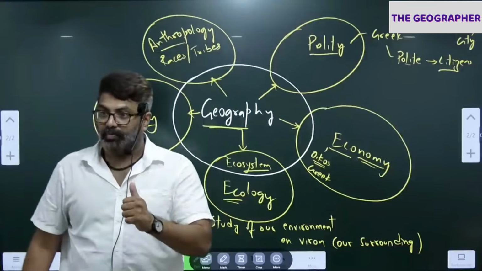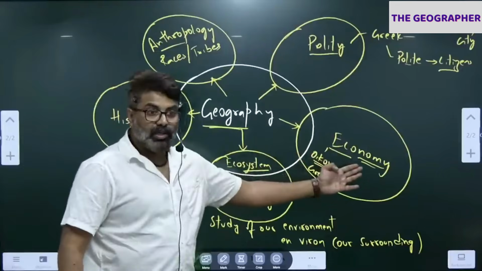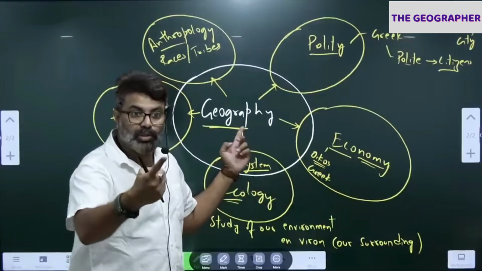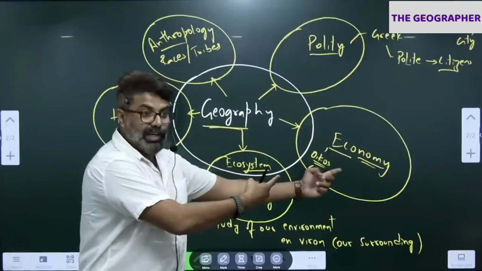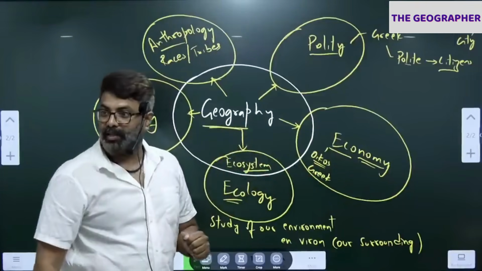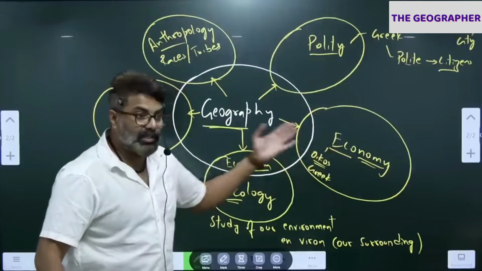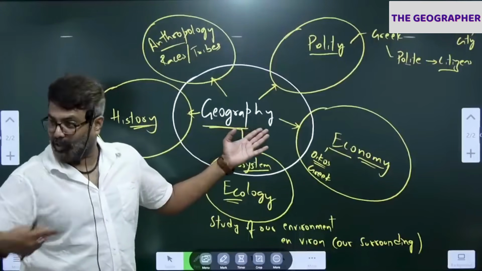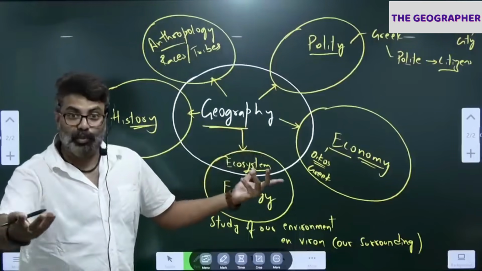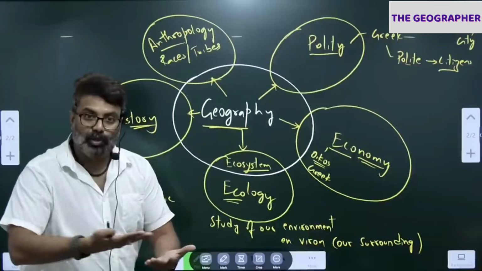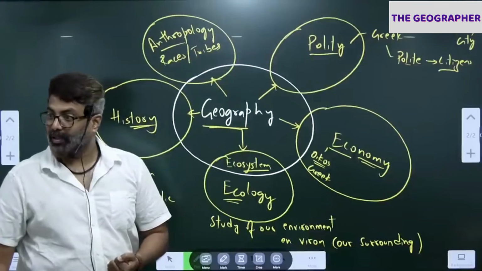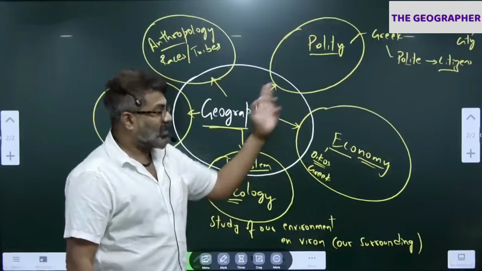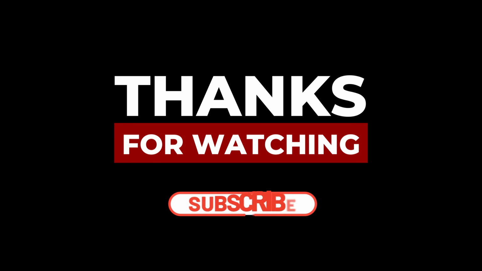One question was there in the paper: Indian economy is called a gamble of monsoon. See the question. Monsoon is what? Geography. They are saying Indian economy is a gamble of monsoon. Means they are asking how the economy is linked with monsoon rain in India. You got the question now. You'll be wondering what is happening in the question paper: economics says, geography they are linking. So always remember, UPSC mains questions are always linking subjects.